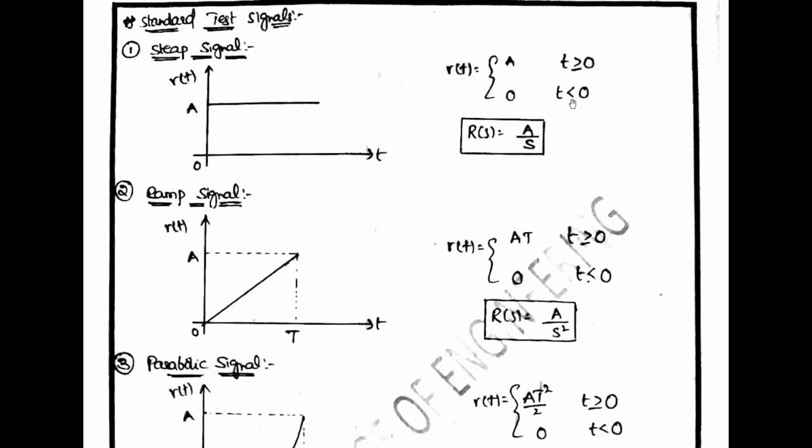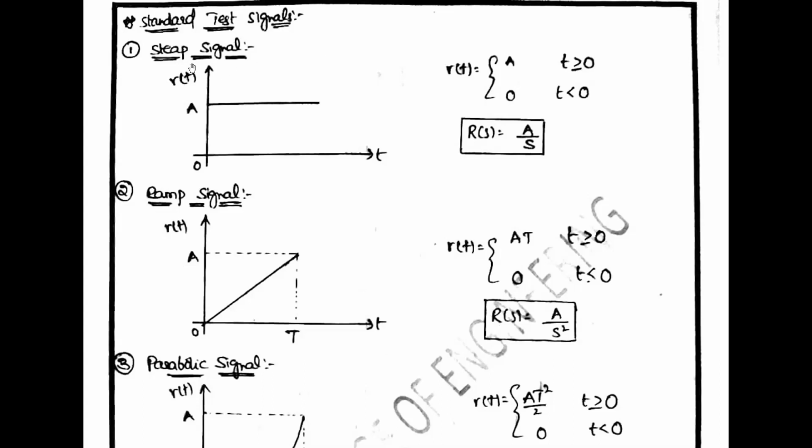Step signal is a signal whose value changes from 0 to A at t equal to 0 and remains constant for t greater than 0.